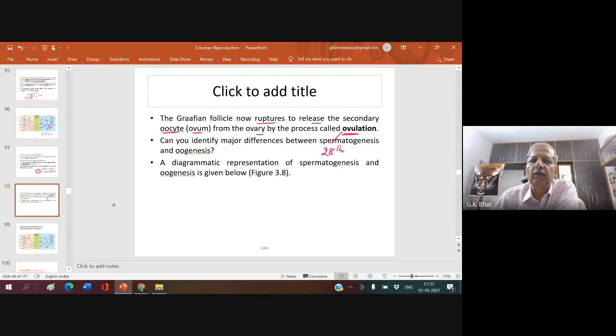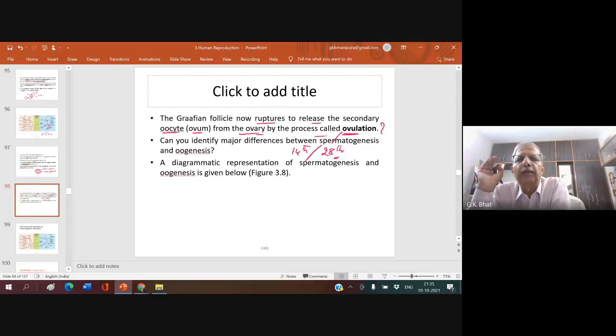At the mid of the menstrual cycle, that is on the 14th day of the 28 day cycle, ovulation takes place. Right? Graafian follicle now ruptures to release the secondary oocyte or ovum from the ovary by the process called ovulation. It will always be asked, what is ovulation? Ovulation is nothing but a release of a secondary oocyte. Remember, even though we call it ovum, it is a secondary oocyte, released by the rupture of the Graafian follicle, and it takes place in the ovary.